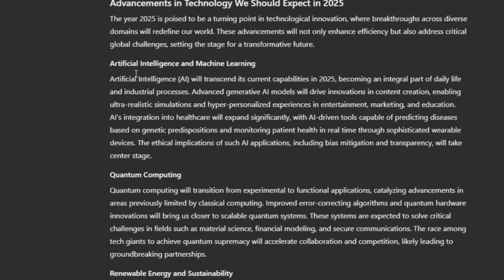For instance, let's just look at artificial intelligence and machine learning. This is what it says: artificial intelligence will transcend its current capabilities in 2025, becoming an integral part of daily life and industrial processes. Advanced generative AI models will drive innovation in content creation, enabling ultra-realistic simulations and hyper-personalized experiences in entertainment, marketing, and education. Now you can see the type of response that we are getting from ChatGPT. If you compare this with the first response, you will realize there is a very big difference, and that's good.